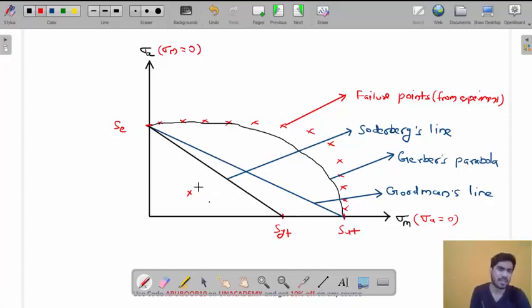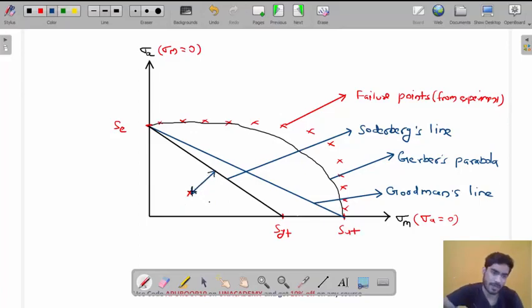So what is factor of safety in this graph? It is the distance of this point from the border, my friend. It is this distance.